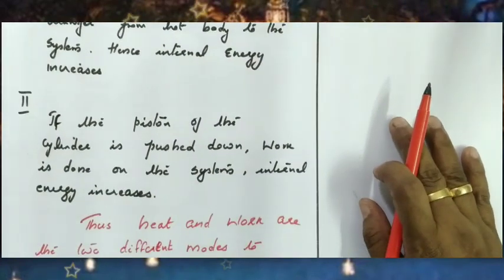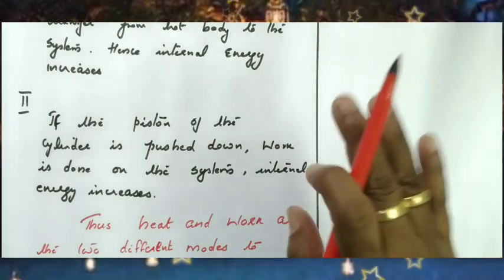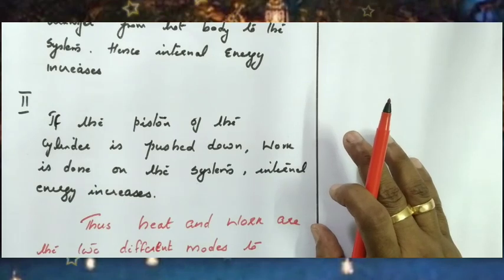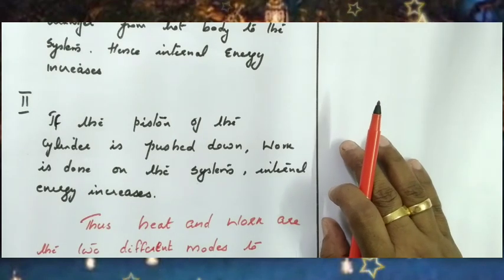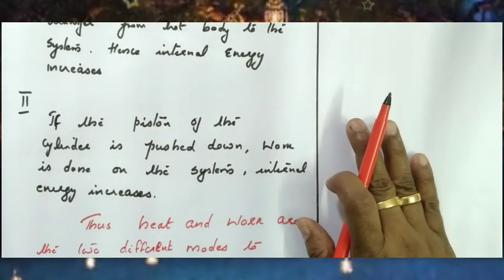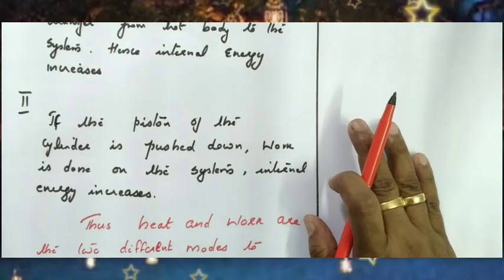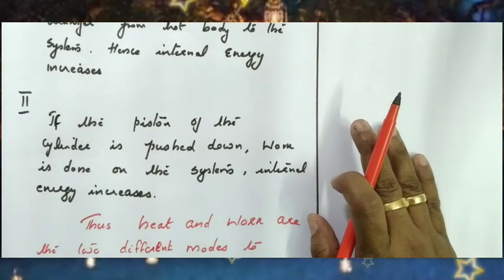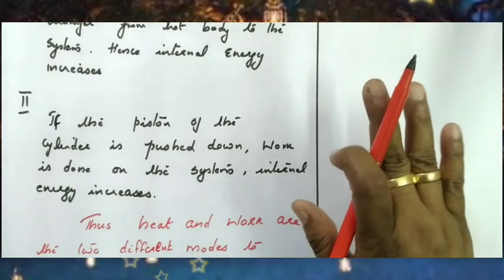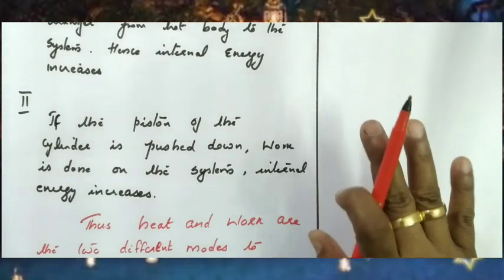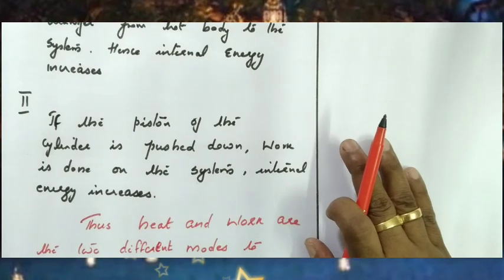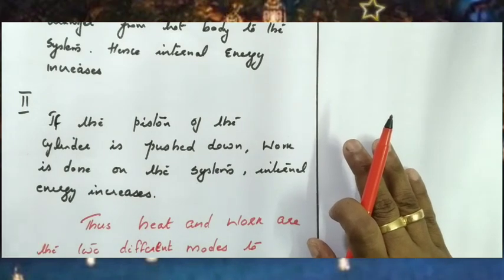That's the first method. Second one: the piston is pushed down. Here the thermodynamic system is a gas contained inside a cylinder provided with a frictionless piston. If the piston is pushed down, the molecular collisions increase, and hence the kinetic energy increases, and hence the internal energy increases. So if the piston is pushed down, work is done on the gas. In that case also the internal energy increases.